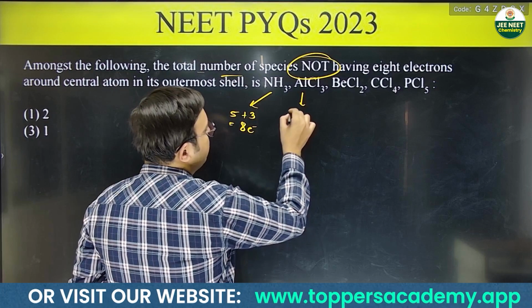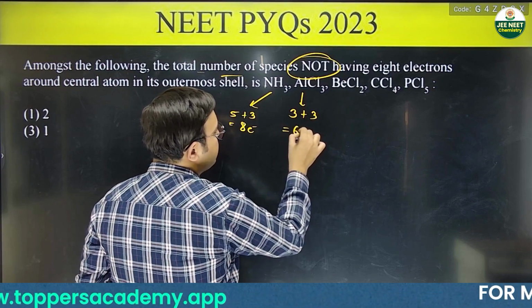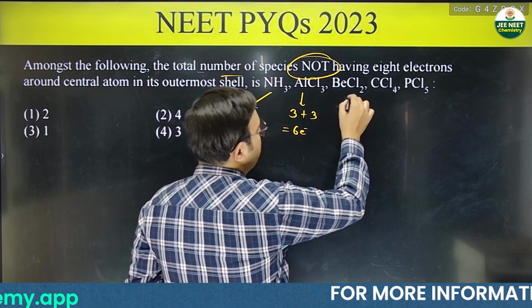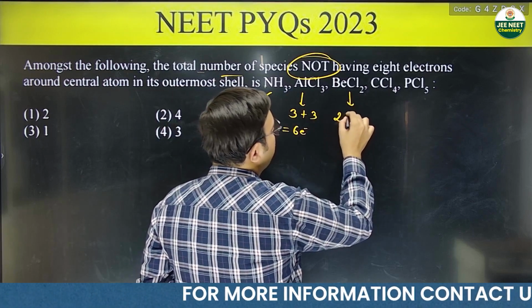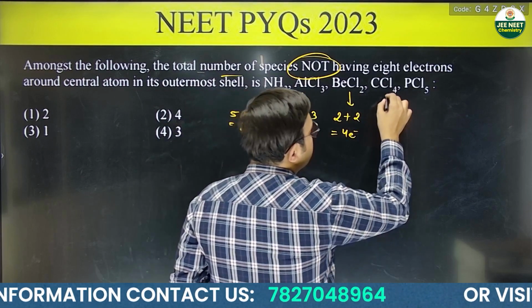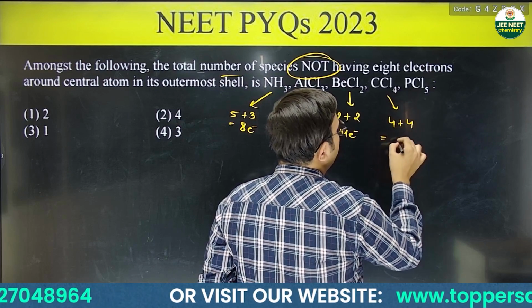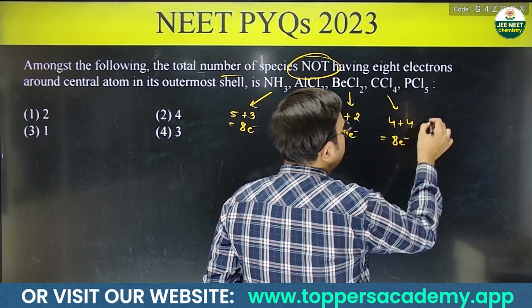Talk about AlCl3, aluminium has 3 valence electrons, 3 from chlorine, 6 valence electrons. BeCl2, beryllium has 2 valence electrons, 2 from chlorine, it has 4 valence electrons. CCl4, carbon has 4 and 4 will come from chlorine, so 8 electrons.